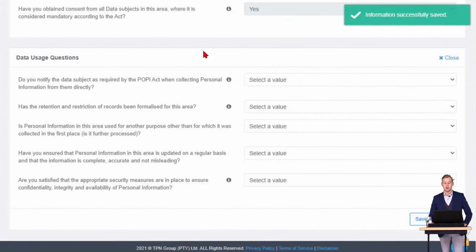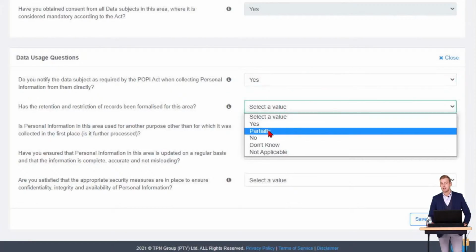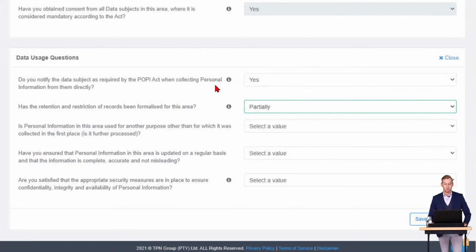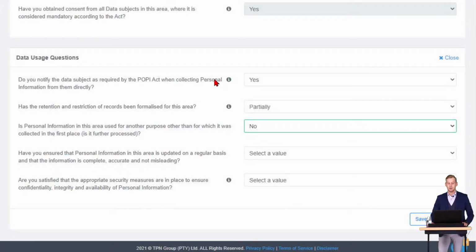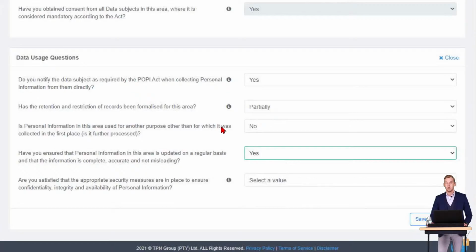Next questions. Do you notify the data subject as required by POPI when collecting personal information from them directly? Yes, we do. Has the retention and restriction of records been formalized? Once again, partially. Has not been completed in full. Is personal information in this area used for another purpose? No, it is not. Have you ensured that personal information in this area is updated? Once again, they do so once the enrollment goes through.